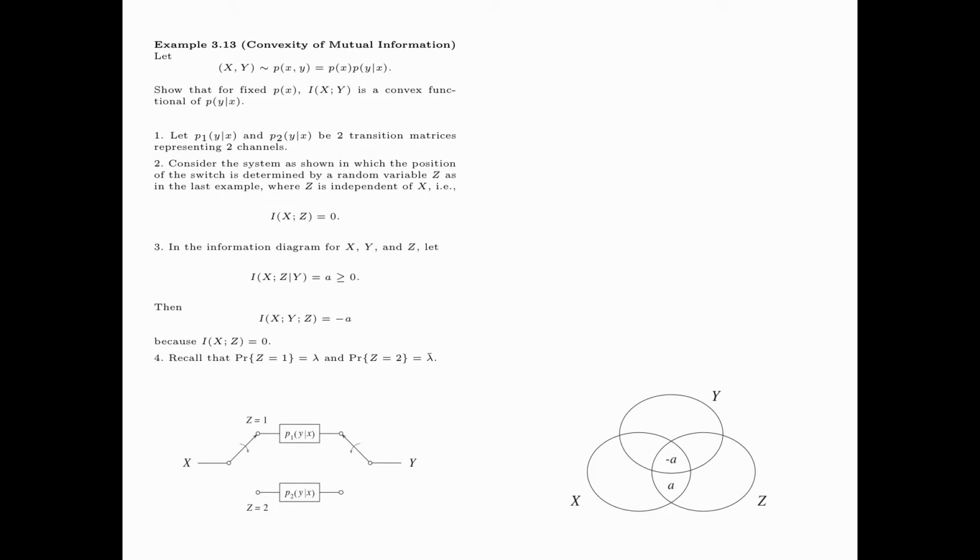Recall that the probability that z is equal to 1, that is, the switch is up, is equal to lambda, and the probability that z is equal to 2, that is, the switch is down, is equal to lambda bar. Then, Ixy is equal to Ixy given z plus Ixyz. Here, Ixy given z is shown in the information diagram in blue, and Ixyz is shown in the information diagram in red.